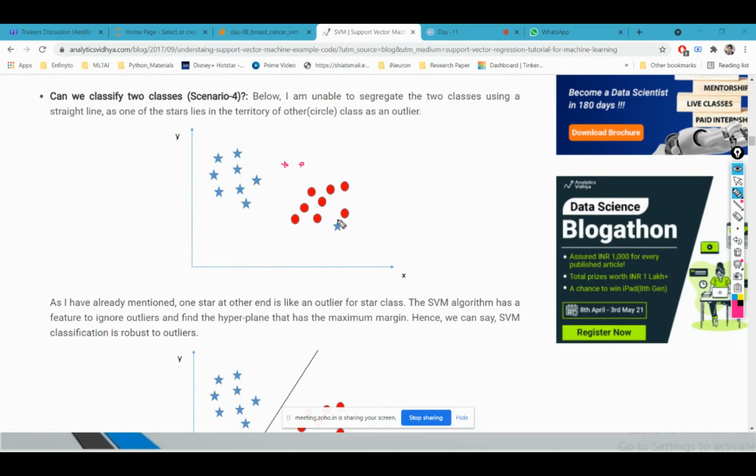But this star point is at this place, which is surrounded by all the red dots. So we can consider this star point to be an outlier. By outlier I mean this star point is an error in the data set which must have been filled in incorrectly.